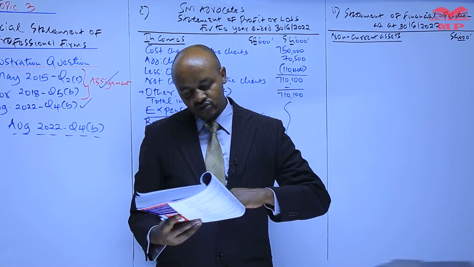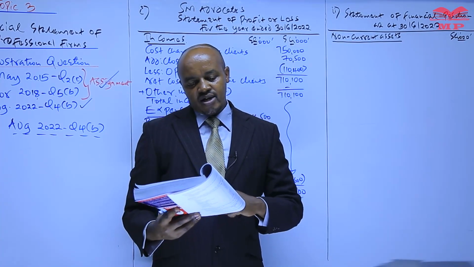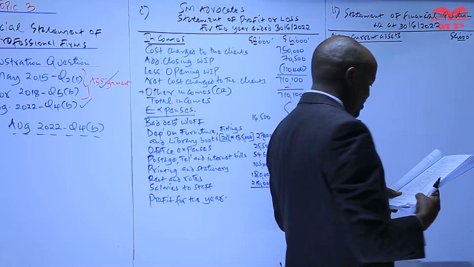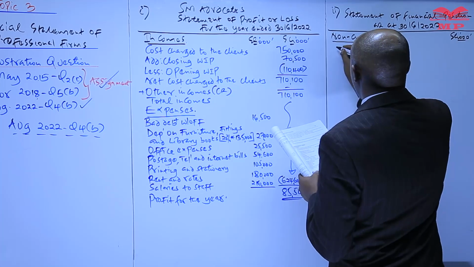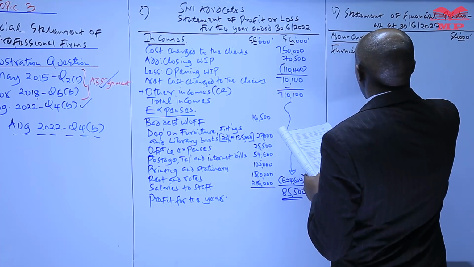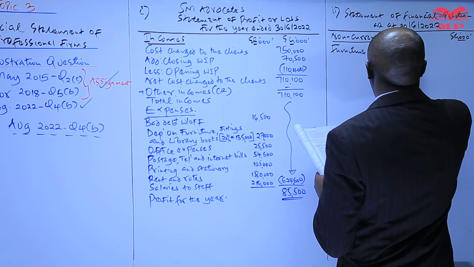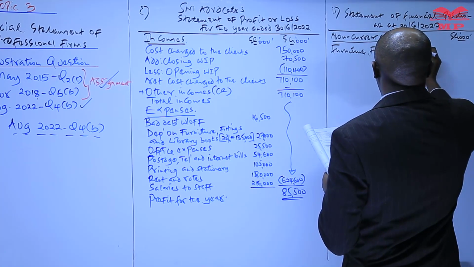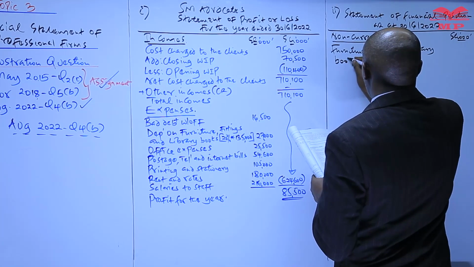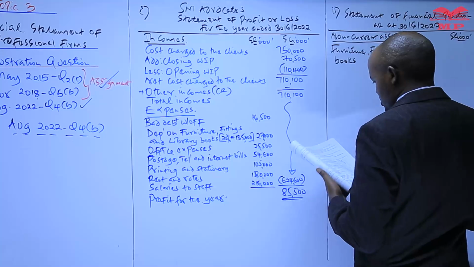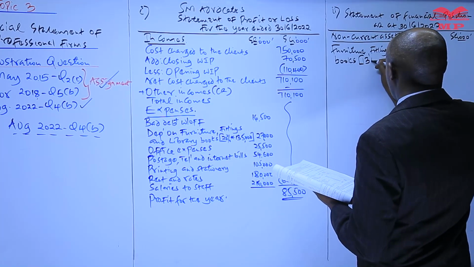So let's go back to the trial balance. We see which assets we are given there, and specifically non-current assets. I think first of all, we have furniture, fittings, and library books. The value for that is given as 135,000.